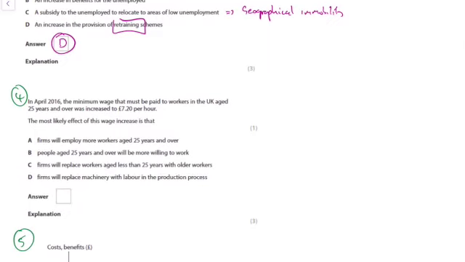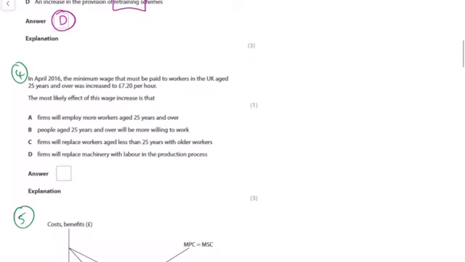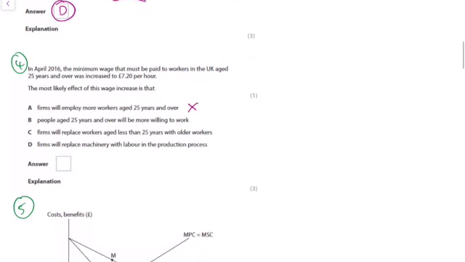Question 4. In 2016, the minimum wage that must be paid to workers in the UK aged 25 or over was increased to £7.20 an hour. So over 25s are more expensive. So firms certainly aren't going to want to employ more of them. People aged over 25 presumably will be more willing to work. Firms will replace workers aged less than 25 with older workers? No, because they're more expensive. And firms will replace machinery with labour? No, because labour is now more expensive. So an increase in the minimum wage for over 25s encourages over 25s to work. Therefore the right answer is B.